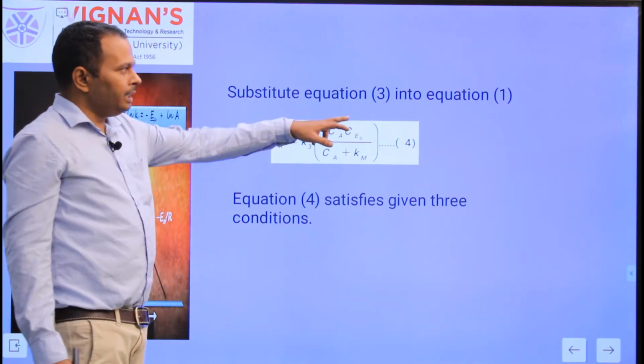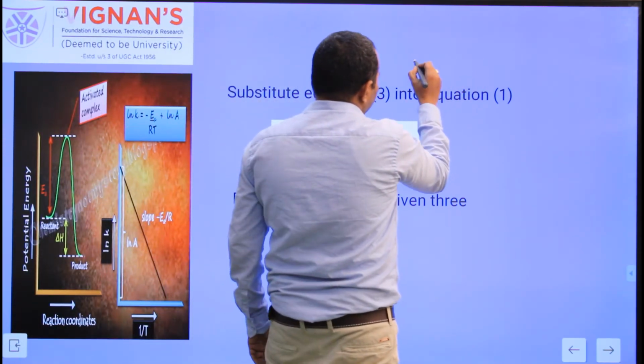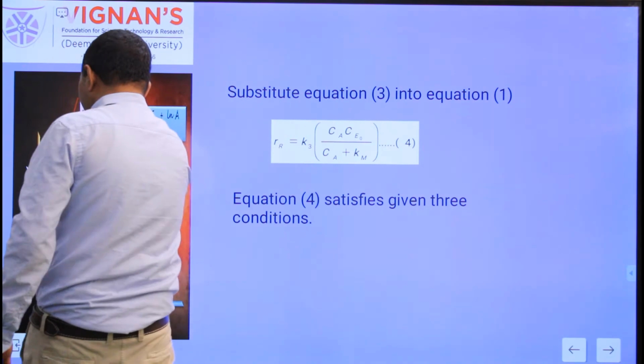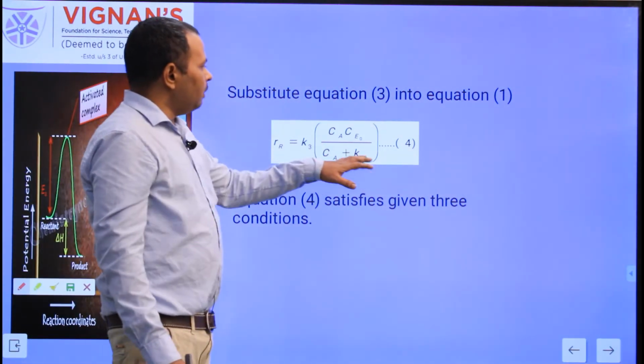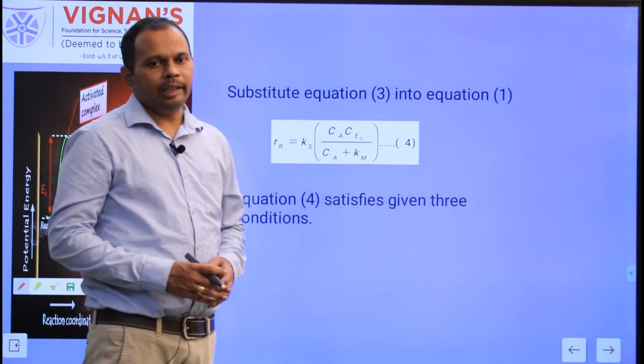So substitute equation 3 into equation 1. What is equation 1? Equation 1 is the rate of formation of R equation. Now, where do we need to substitute equation 3? Equation 3 should be substituted into equation 1.